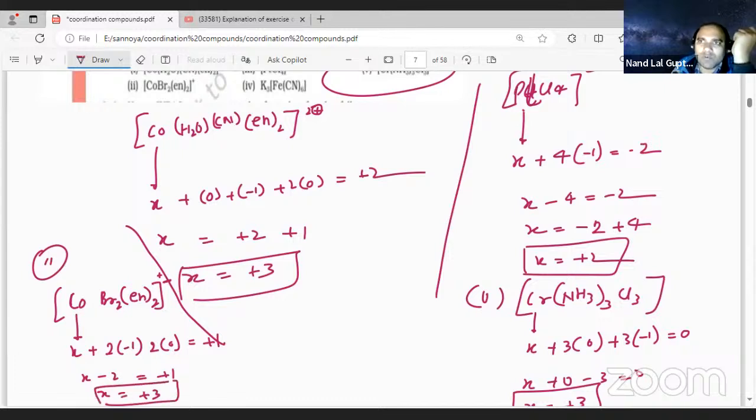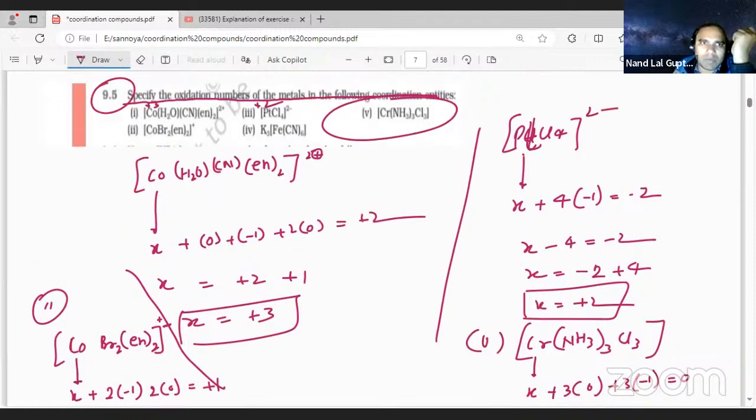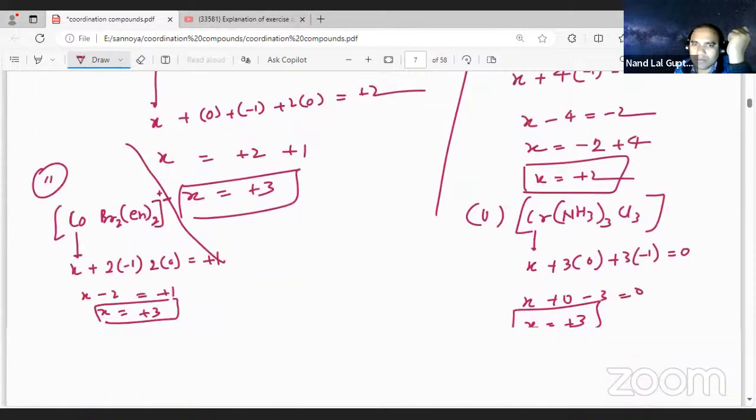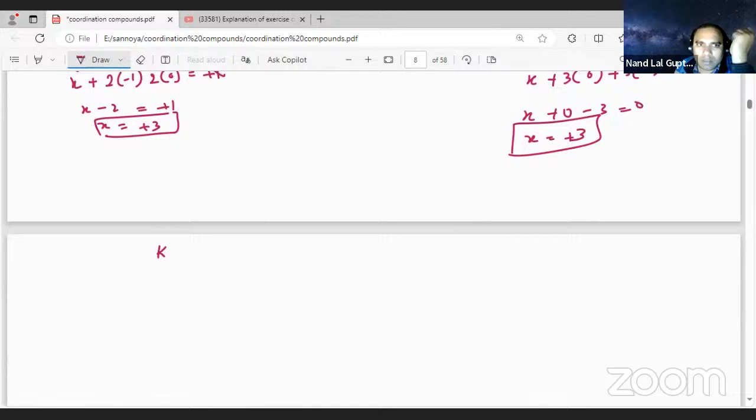Now, let us move to the last one. K3[Fe(CN)6], student. Let's try to do this one. Here the metal is X. K is +1 multiplied by 3, CN is 6 multiplied by -1, equal to 0.